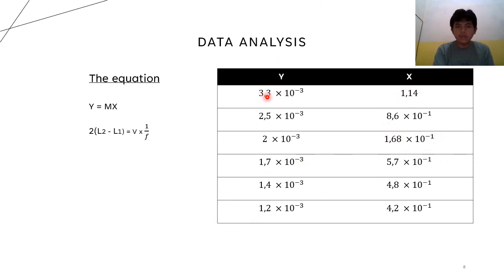The first one is 3.3 times 10^-3, and the last one is 1.2 times 10^-3. For the x axis is 1.14, and the last one is 4.2 times 10^-1.